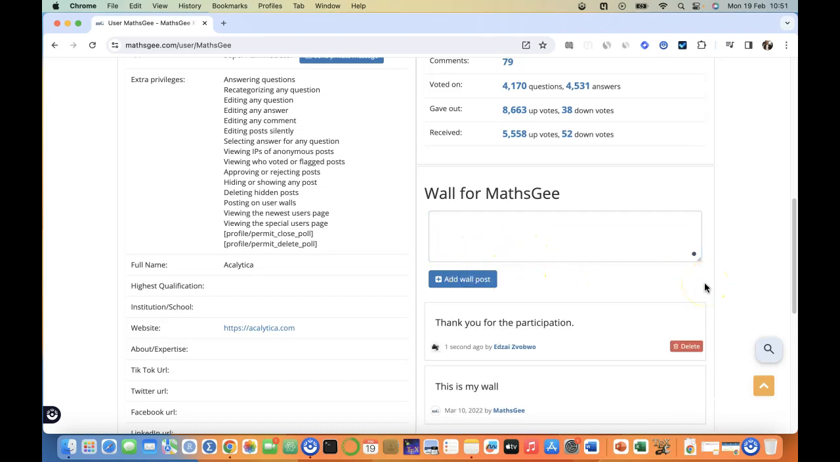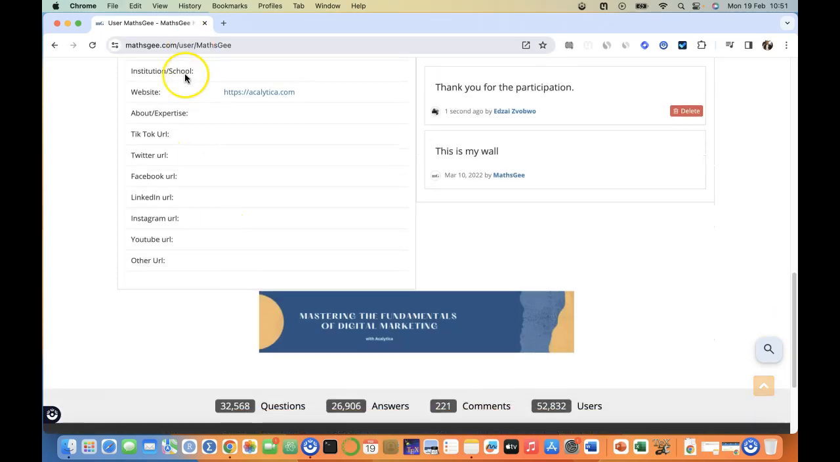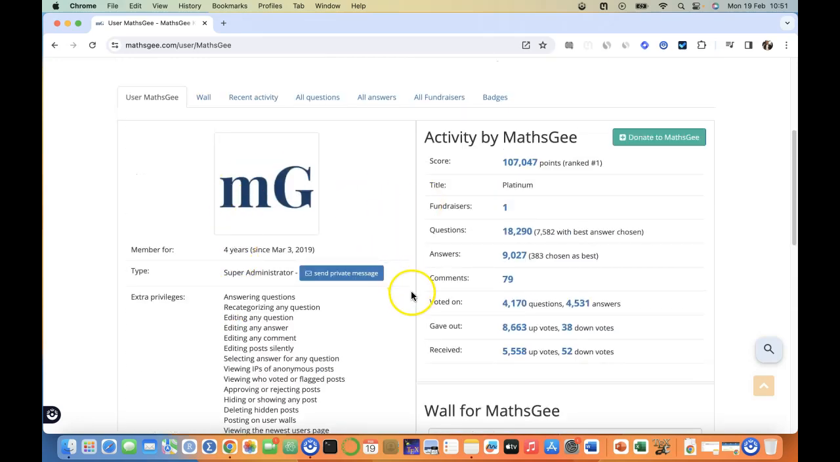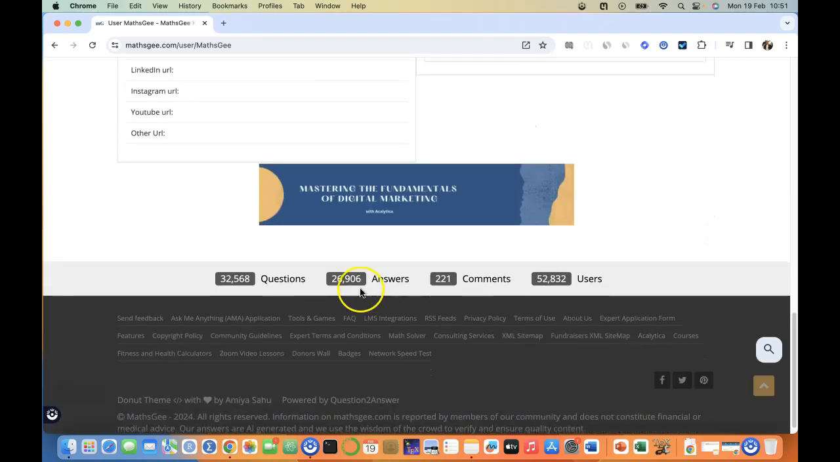And you can add that to the wall, right? And you can even see MathsGee's links. If they've added them, you'd be able to see them here to say what they're about and stuff like that. You can even send a private message to MathsGee, right?